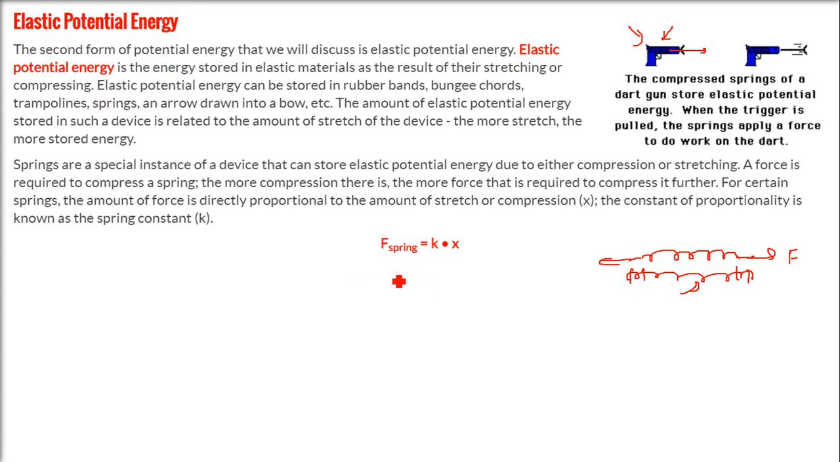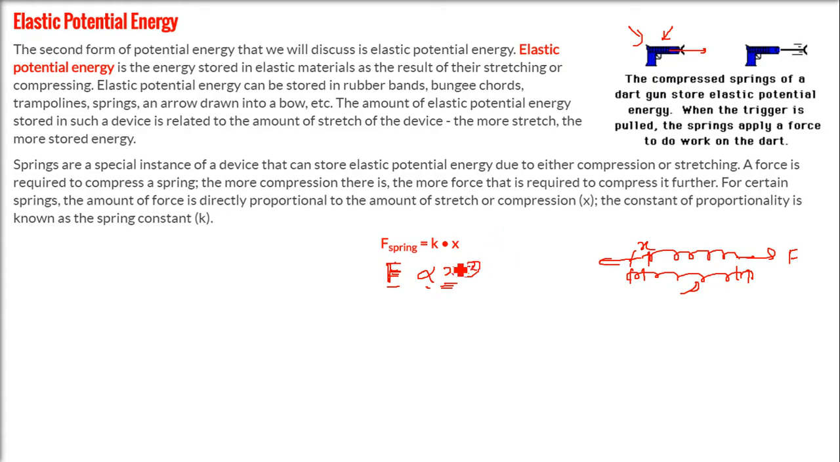So we have a formula, this F. What is this F? The force. A force is required because you have applied a force here. A force which is applied on a spring to compress it or to stretch it is directly proportional to the amount of stretch it has done. The more compression there is, the more force is required. So the force is directly proportional to the amount of stretch or compression, which is x here.